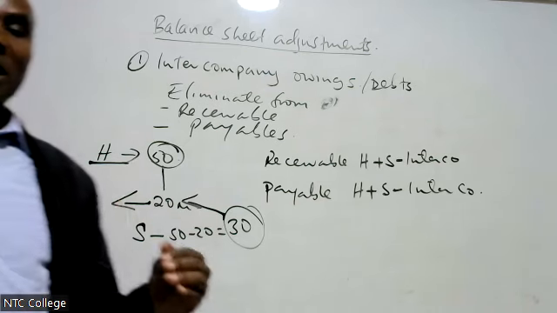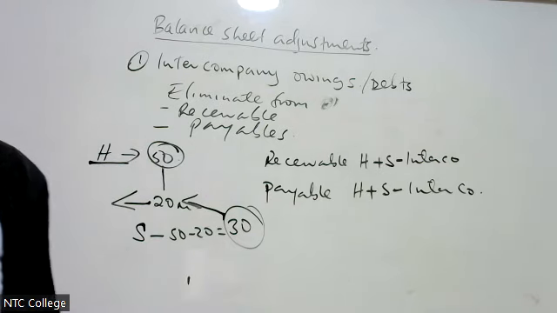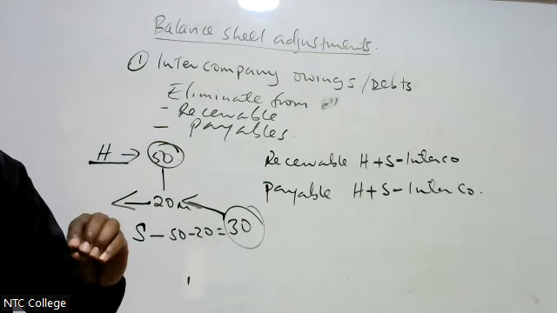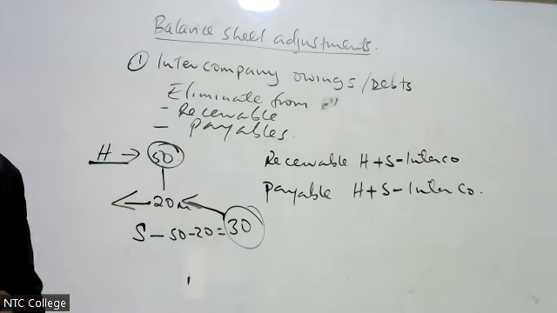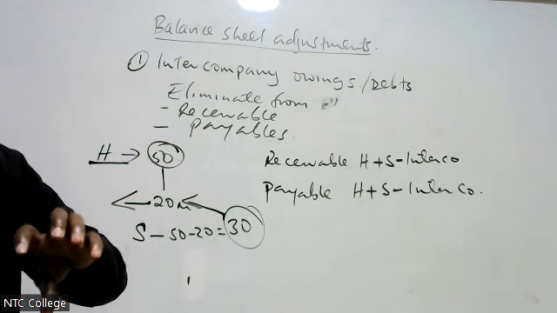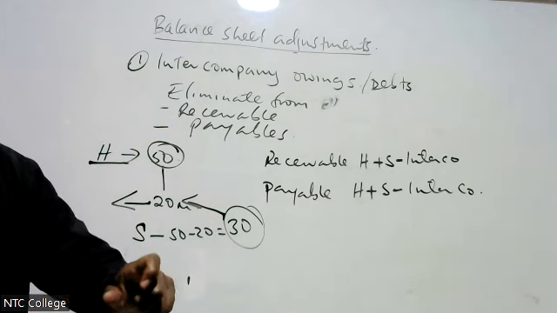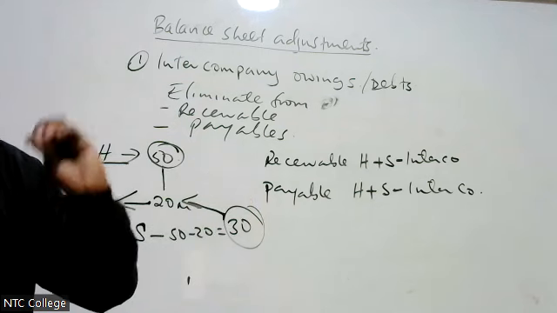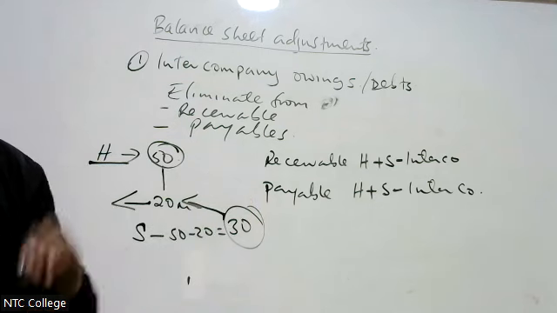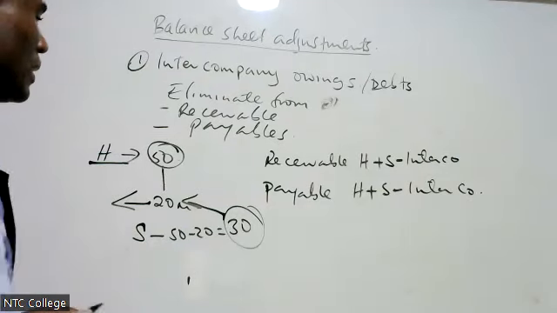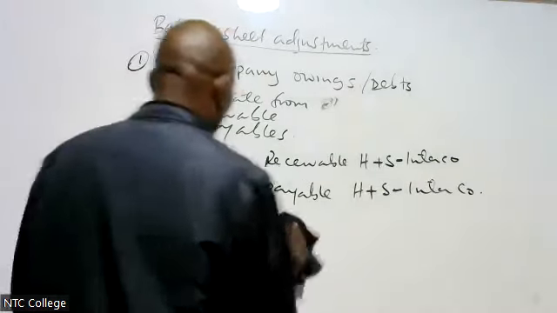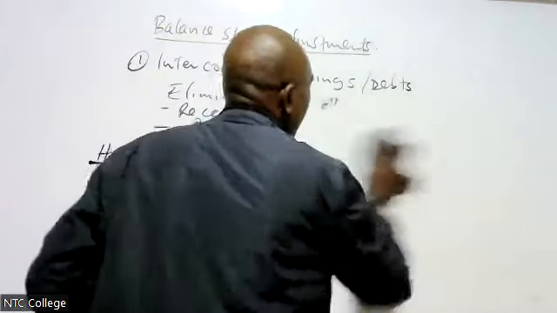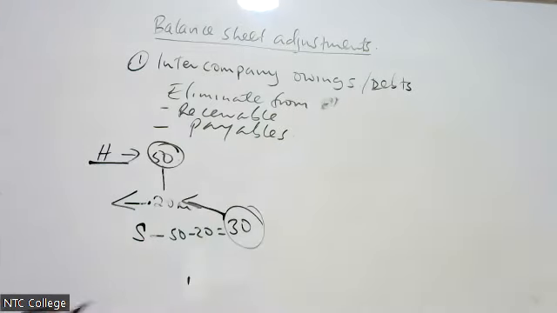Therefore, items in transit will be adjusted by subtracting from the receivable and creating what we call a cash in transit account. Let me repeat. Cash in transit will be adjusted by eliminating it from the receivable and creating what we call a cash in transit account. Therefore, let me show you how I can consolidate in this case.